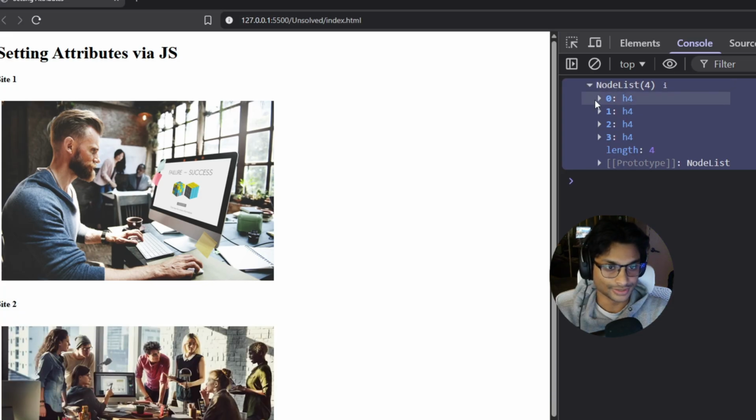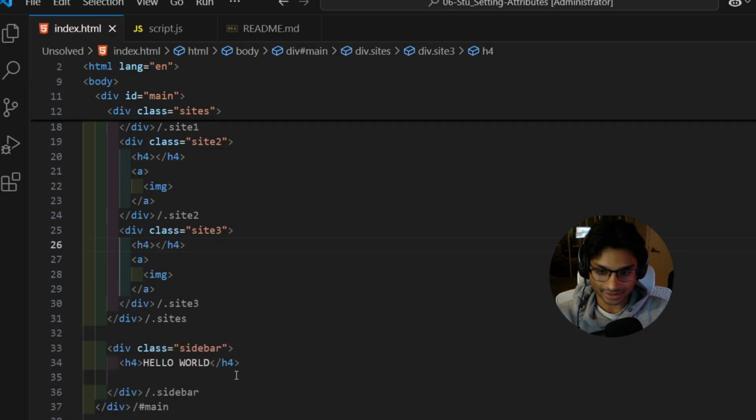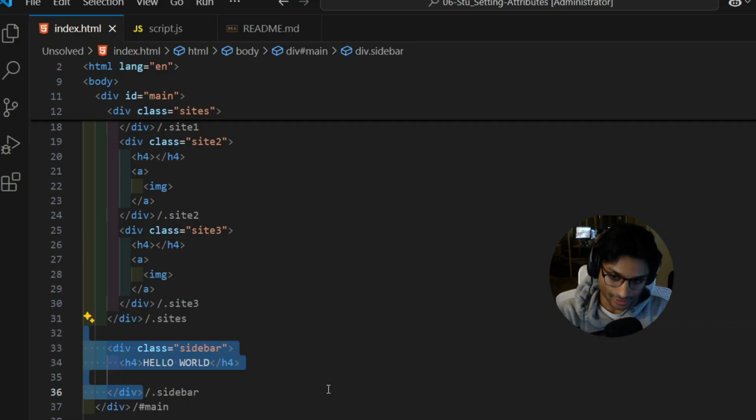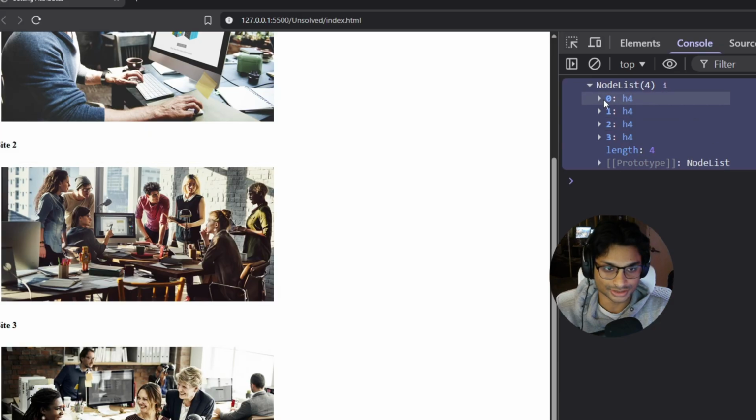Oh, right, there's a 4th H4 as well, which I added. It just says hello world at the bottom over here, and it's like a sidebar. Okay, so because our HTML has 4 H4s, we'll see this is the object that holds all of the H4s.